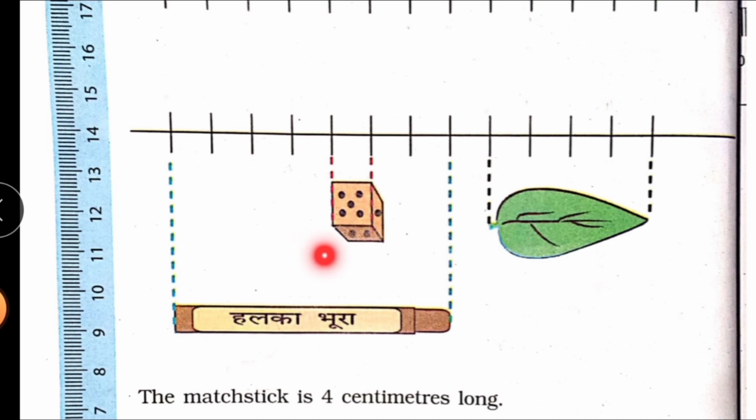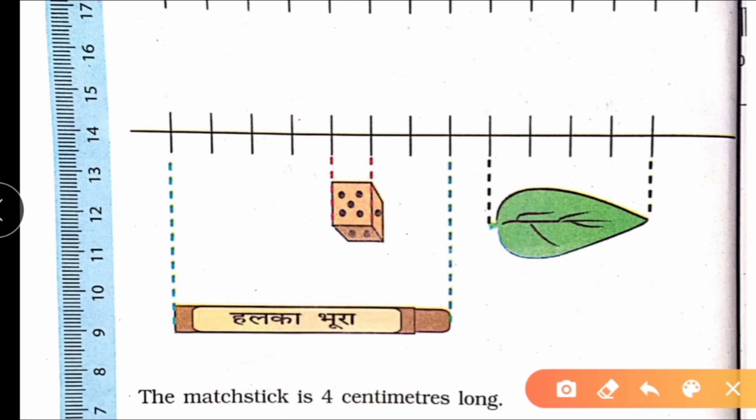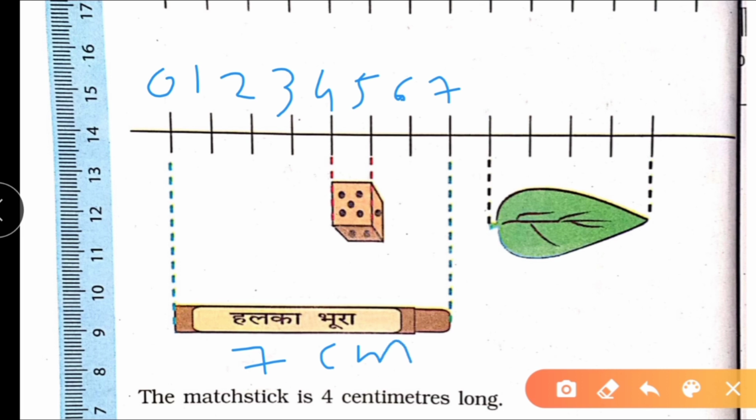Now we will measure dice, leaf and wax color. So write here 0, 1, 2, 3, 4, 5, 6 and 7. So you can see the wax color is 7 centimeter long.